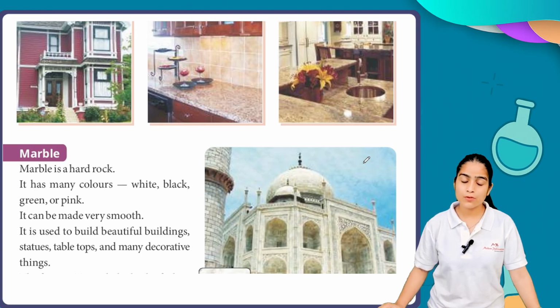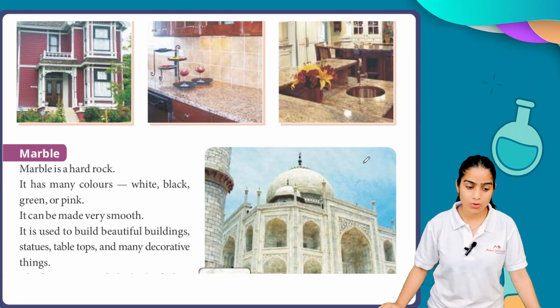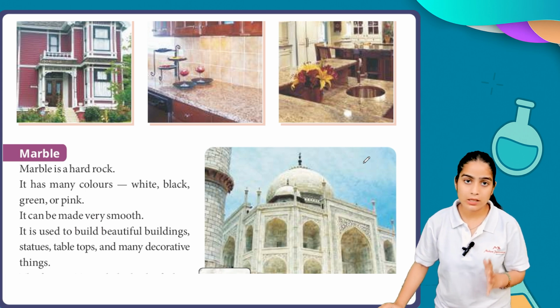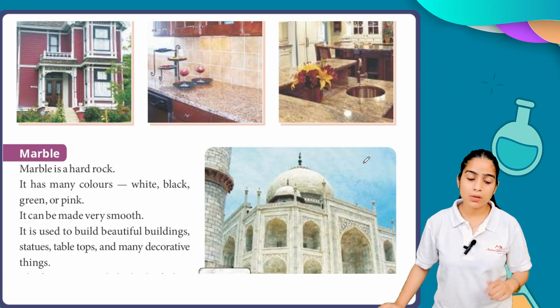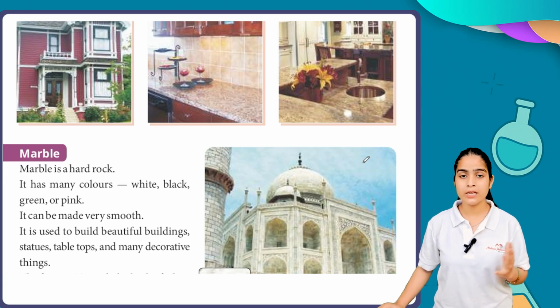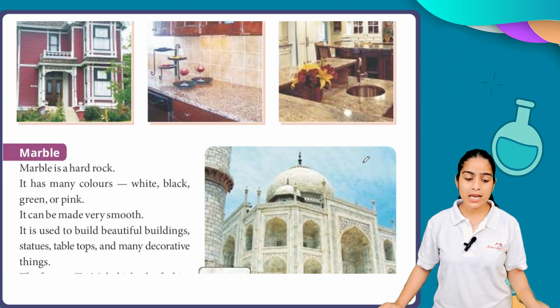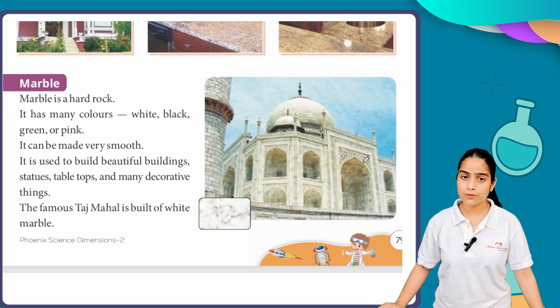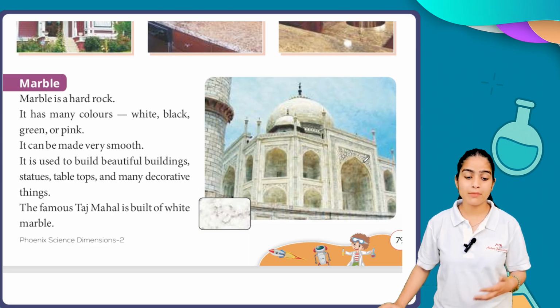Next we move forward to marble. Marble is a hard rock. It has many colors: white, black, green or pink. So in granite we have only one color, which is grey, but in marble we have four different colors: white, black, green and pink. It can be made very smooth. It is used to build beautiful buildings, statues, tabletops and many decorative things.